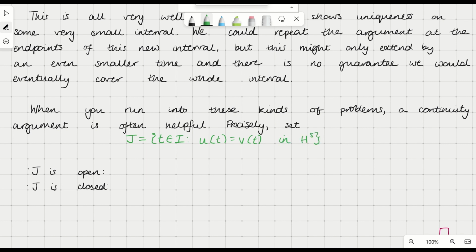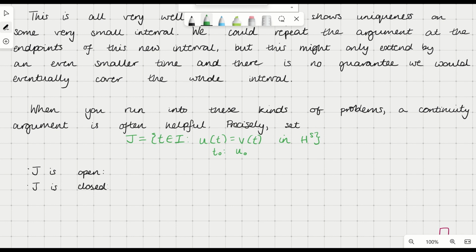And we want to show that J is both open and closed in I, because J is clearly non-empty, because we know that at time t0, both u and v are equal to the initial data u0. So then J will be non-empty, open and closed in the interval I, which is an interval, so connected. So by topological properties of connectedness, J must be the whole interval I. So we have uniqueness on the whole interval I. Well, equality of u and v on the whole interval I.